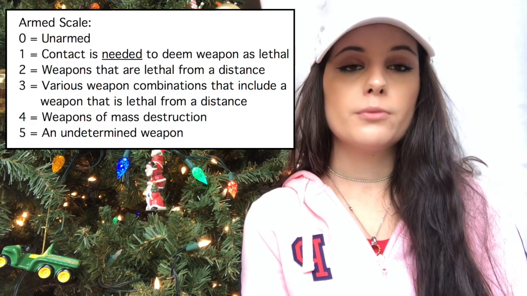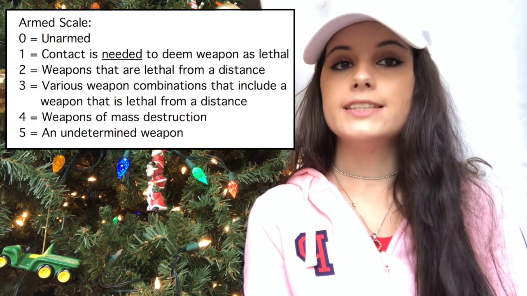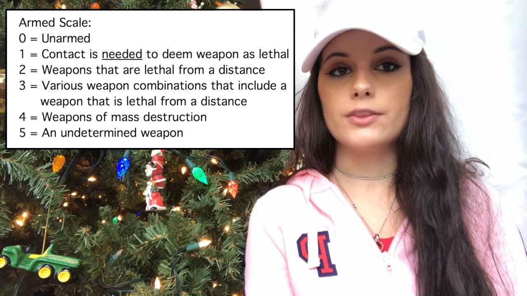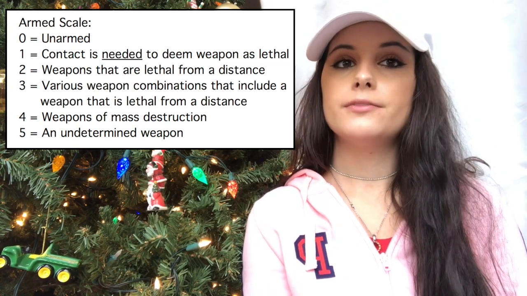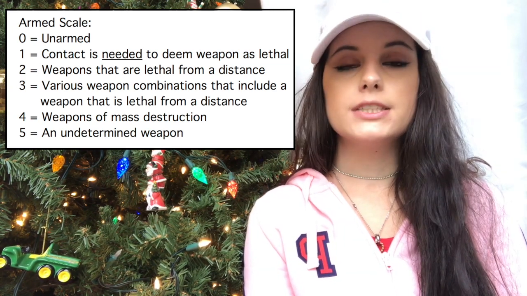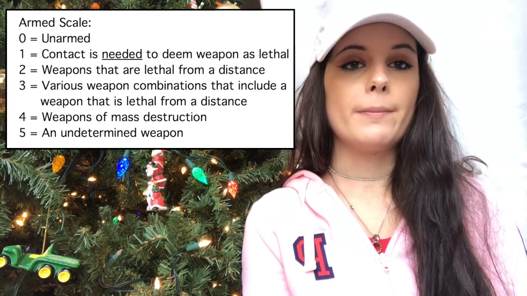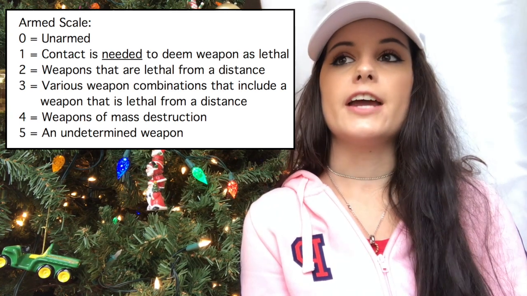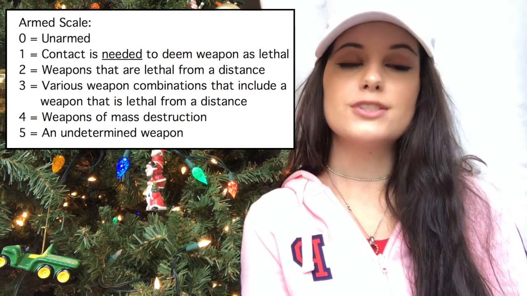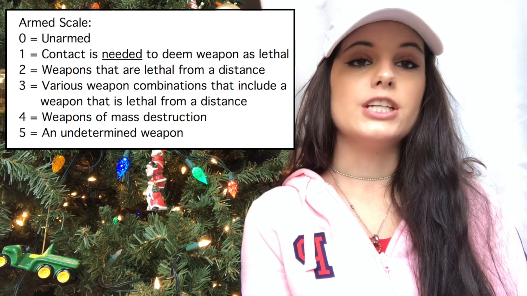Although our data appeared to be clean from first glance, when trying to manipulate the data for our graphs, we found that it would be easier to develop a scale to which the armed column correlated. We ended up doing this by revaluing all the various ways a victim could be armed on a 0 to 5 scale. Starting with 0, 0 means unarmed, 1 being contact is needed to deem the weapon lethal, for example a knife, 2 being weapons that are lethal from a distance, for example a gun, 3 being various weapon combinations that include a weapon that is lethal from a distance, such as a knife and a gun, 4 being weapons of mass destruction, and lastly 5 being an undetermined weapon.